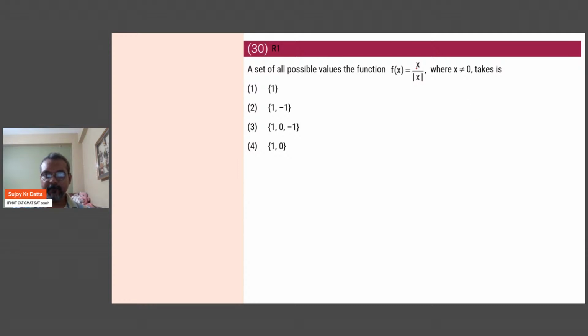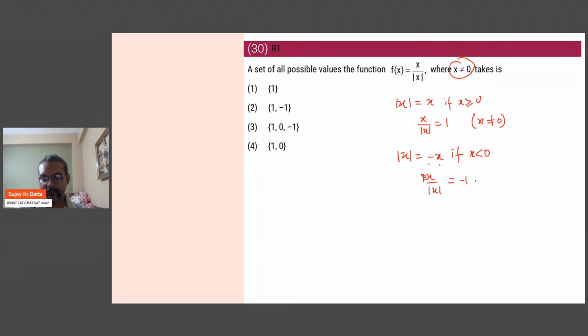So here we have f(x) is x over mod x, and they are asking you all possible values. So as you know, mod x is equal to x if x is greater than or equal to 0, then x over mod x is going to be 1, provided x is not 0, because that's already mentioned. And mod x is equal to negative x if x is negative. Negative of a negative is positive. That's the idea. So x divided by mod x will now be minus 1. So the answer will be either 1 or minus 1.